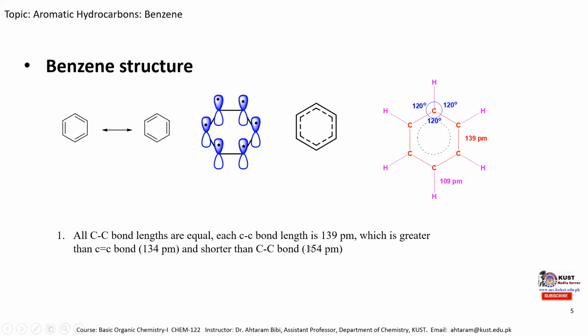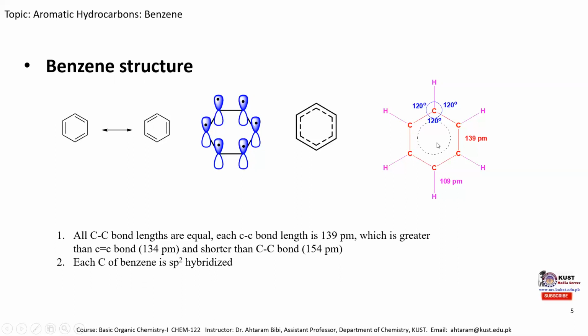And this 139 picometer bond length is greater than the carbon-carbon double bond, which is 134 picometer, and shorter than the carbon-carbon single bond, 154 picometer. So it means that it's intermediate between the carbon-carbon double bond and carbon-carbon single bond due to the delocalization of this pi electron.